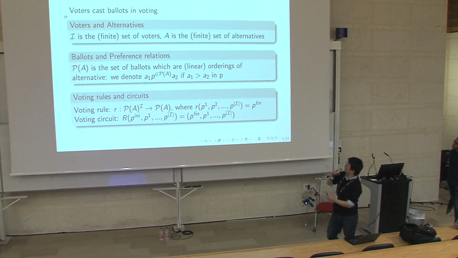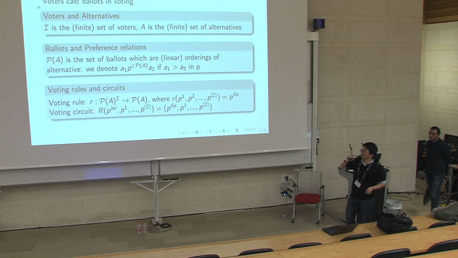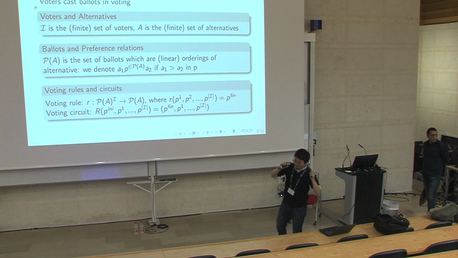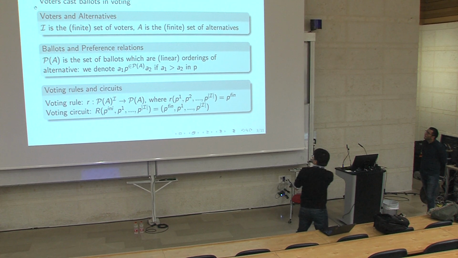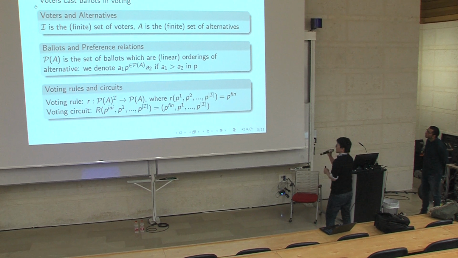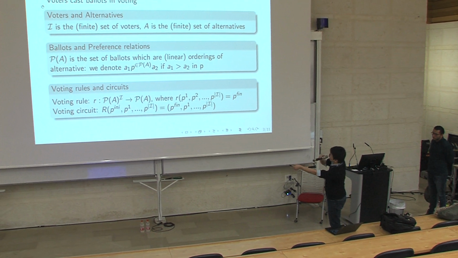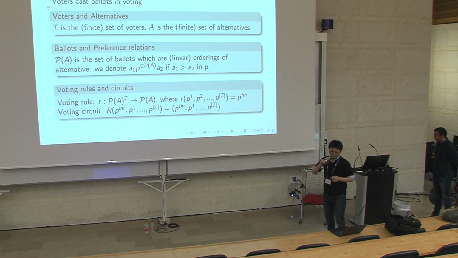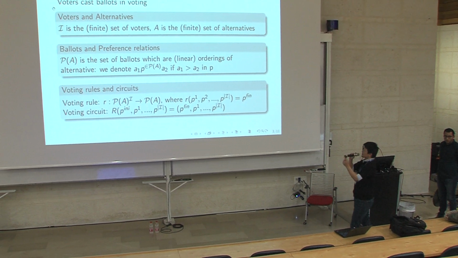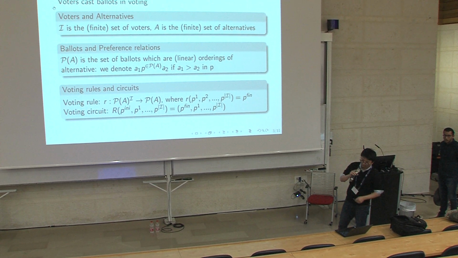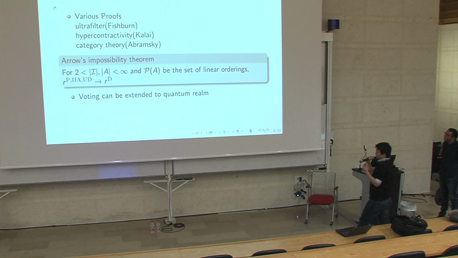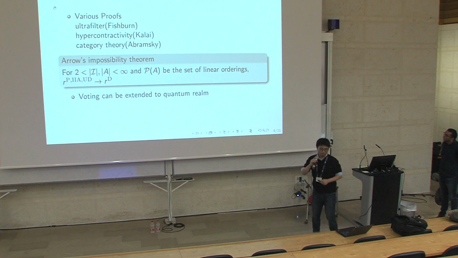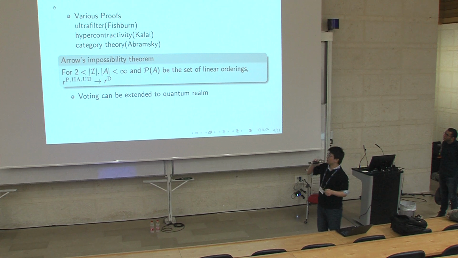So, yeah, the definition of voting is the following. Voters vote on ballots, which are linear orderings on the alternatives. So actually, a voting rule is a circuit, and the circuit can be defined as follows. So the key fact is to replace these Boolean functions with quantum functions. Actually, there are various proofs, including ultrafilter, hypercontractivity, or category theory, whichever you prefer.